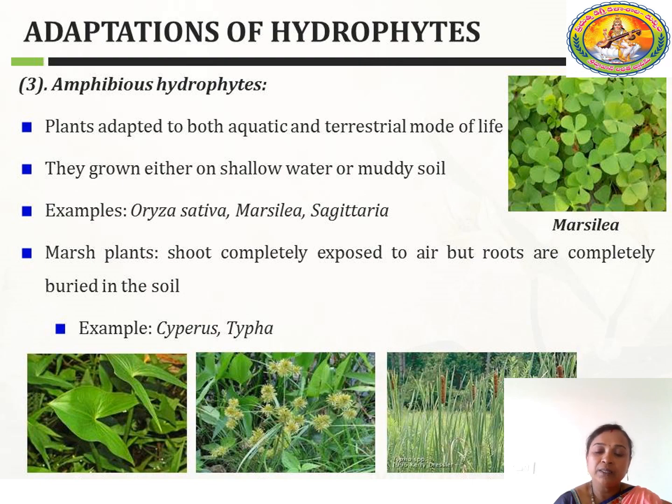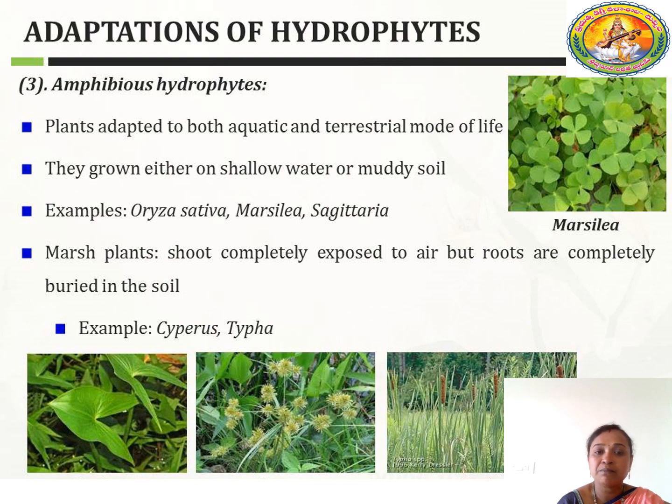Next, you can see amphibious hydrophytes. I told you before, that means half of the plant is on top of the water and half is inside the water. Then it is called amphibious hydrophytes. Before going to the example, we'll see how the plant body will be. The plants are adapted for both the aquatic as well as terrestrial mode of life. They can grow in shallow water or muddy soil. Example, Oryza sativa, that means rice, or water plants like Marsilea. Here you can see in the slide the Marsilea plant.